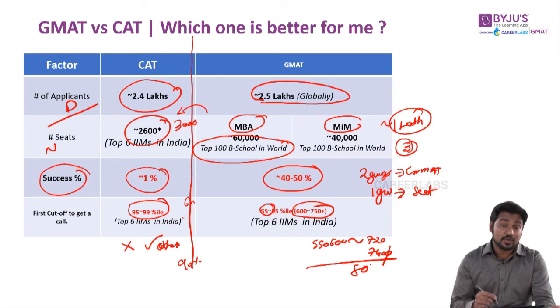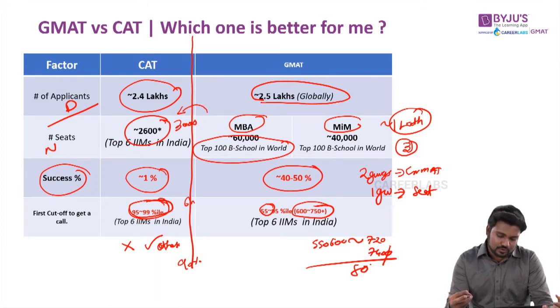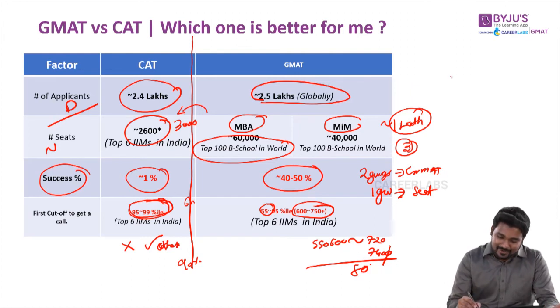Whereas here in India you require 95 to 99 percentile. So can we infer that GMAT is a much preferable exam for you, therefore let me go and write GMAT? Not really, let's hold on, but at this point of time we can come to a conclusion. CAT and GMAT scores 0.01.